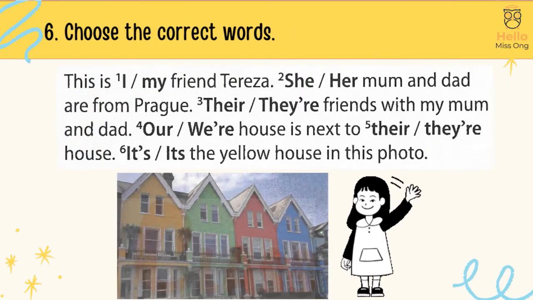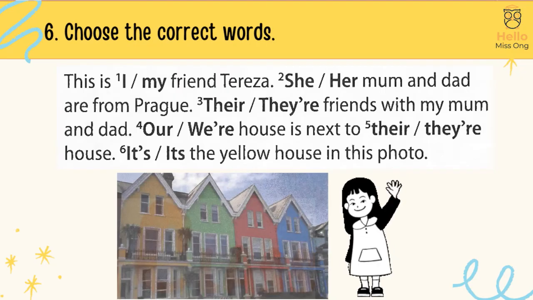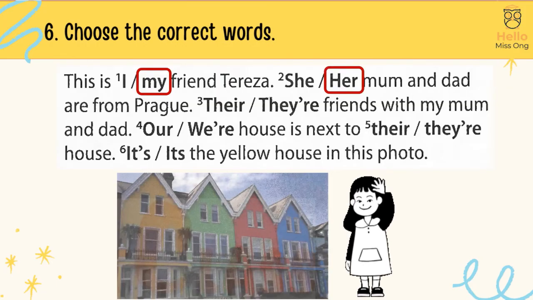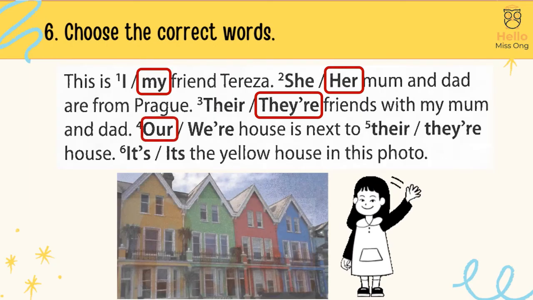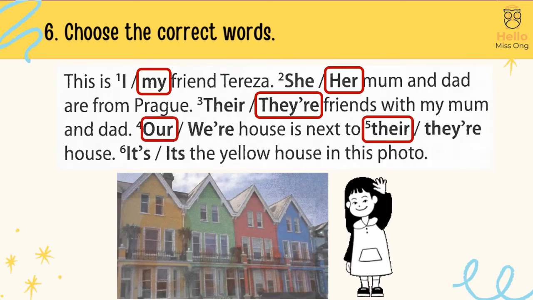Activity 6. Choose the correct words. This is my friend Teresa. Her mum and dad are from Prague. They are friends with my mum and dad. Our house is next to their house. It's the yellow house in this photo.